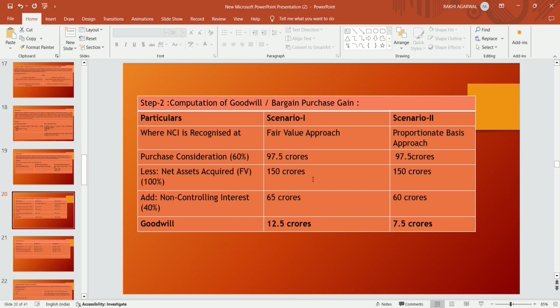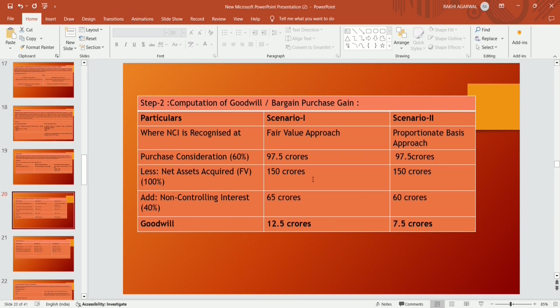Add non-controlling interest 40%, 65 crores. So purchase consideration 97.5 plus 65 crores becomes 162.5 crores, from which the net asset acquired at fair value 150 crores is reduced. In this case, purchase consideration plus non-controlling interest is more than net asset acquired, so it is a case of goodwill, that is 12.5 crores.